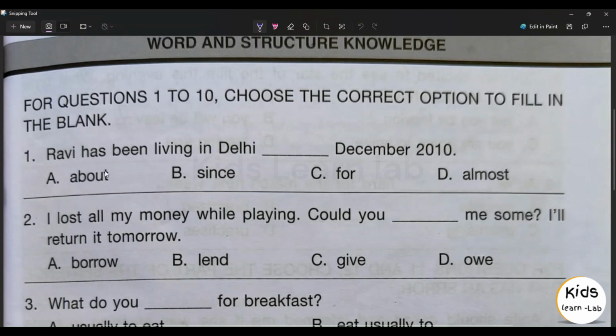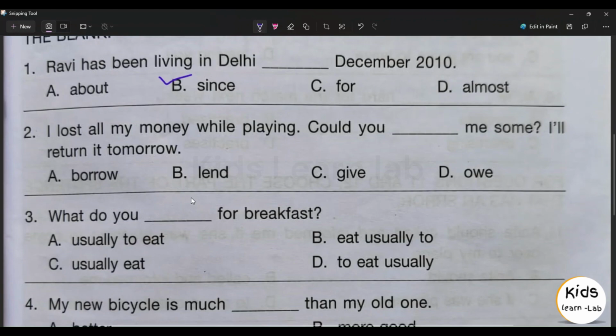First question, Ravi has been living in Delhi dash December 2010. Option A about, option B since, option C for, option D almost. Option B since is the right answer.